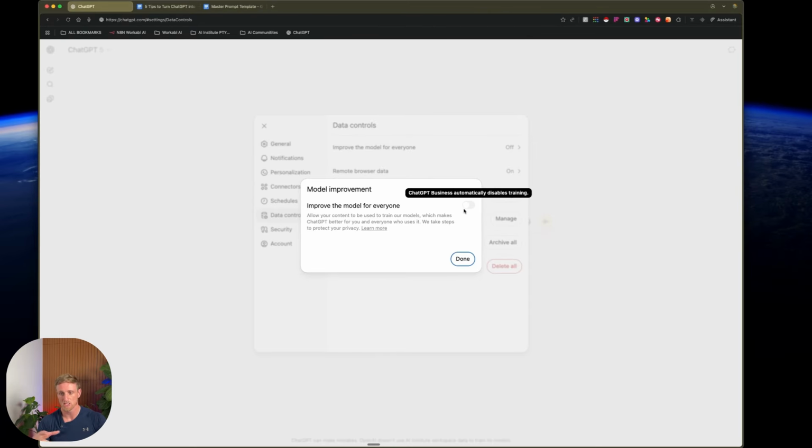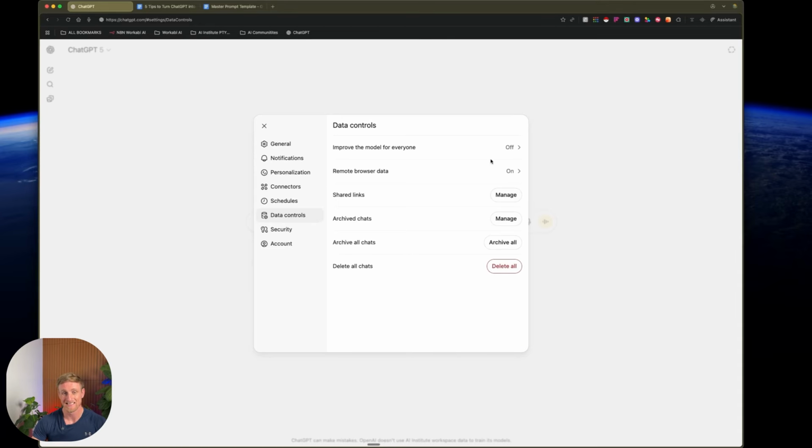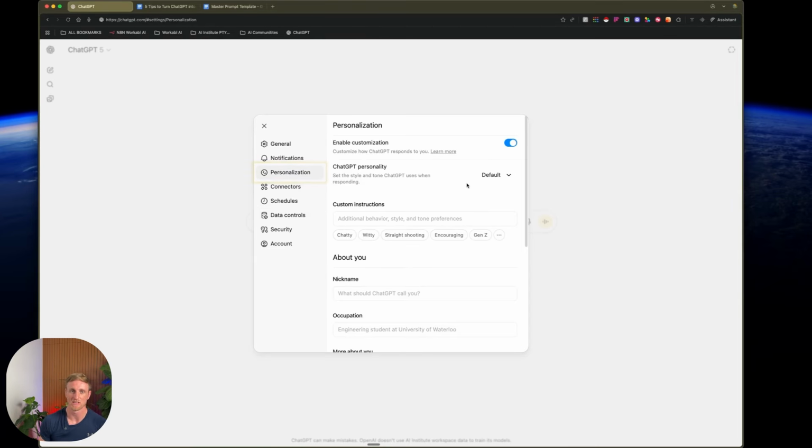At the moment, ChatGPT is probably training on all your information. So if you flick that bad boy off, ChatGPT is not going to be able to get access to any of that stuff. Once that's done, you're off to the races. We'll come back into our personalization section. So what you want to do is make sure that this toggle up in the top right hand corner is flicked on. That's going to allow you to customize it to however you want to with your instructions.